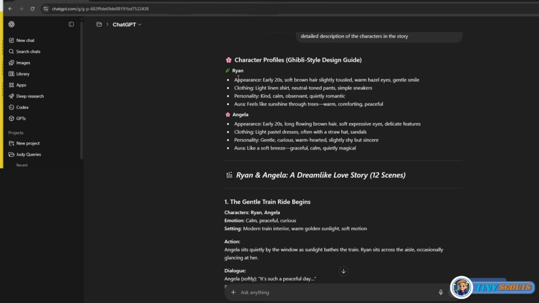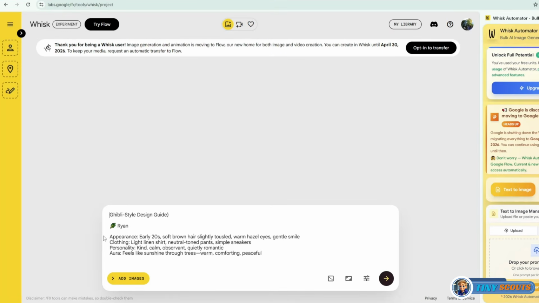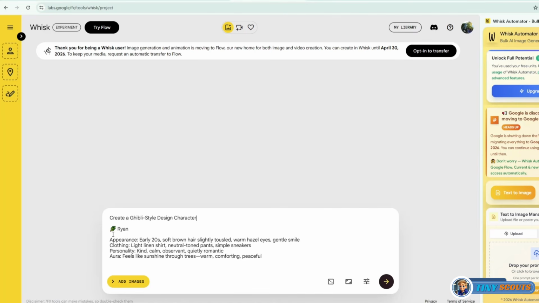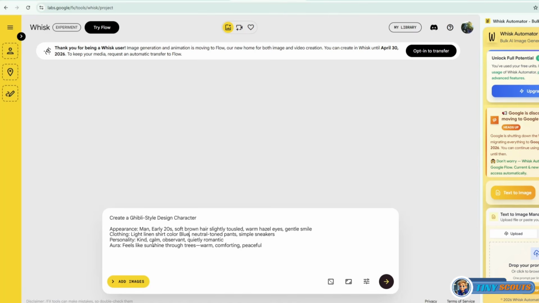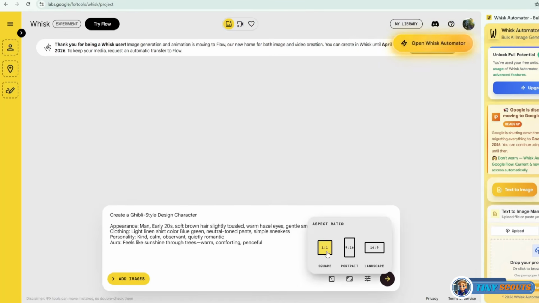Go back to ChatGPT, copy the character profile of Ryan, and paste it into Whisk Automator. Now, edit the prompt, add Ghibli-style character at the beginning, remove the name Ryan, and tweak details like changing his outfit color to blue-green. The key here is to understand your prompts so you can adjust them and match your own creative vision. After that, set the aspect ratio to 1:1 square format.